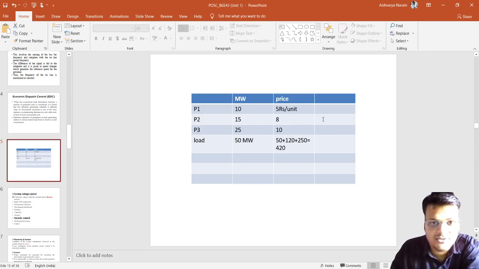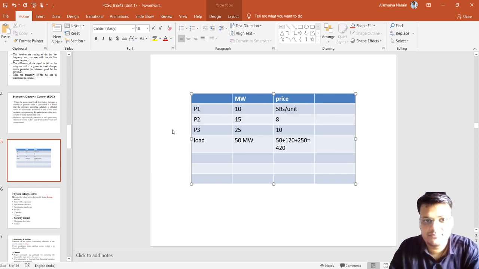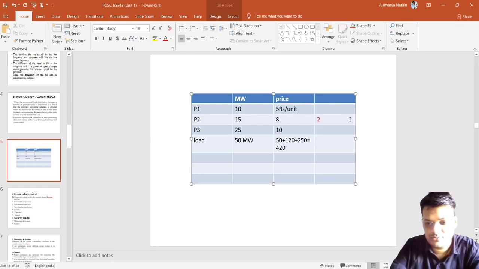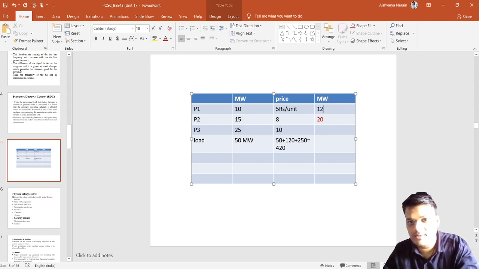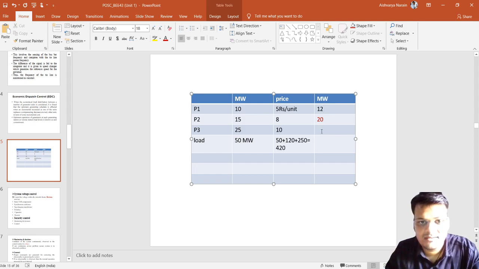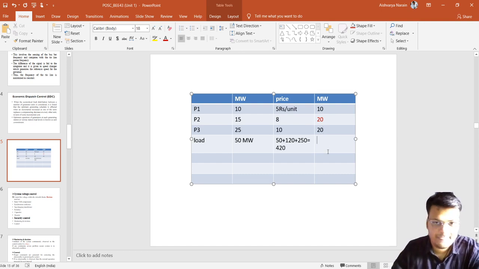So suppose now this is converted into P1 giving 20 megawatt, P2 giving 12 megawatt, and how much will that one give? Let's make it simple. It is 20. Now calculate the price.